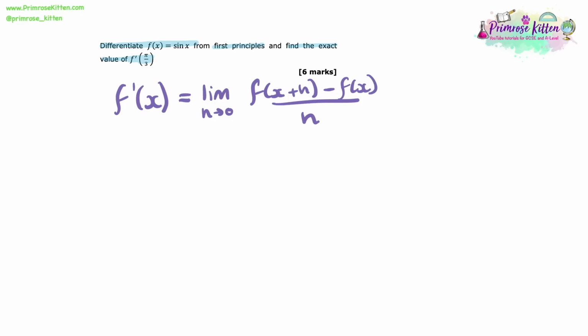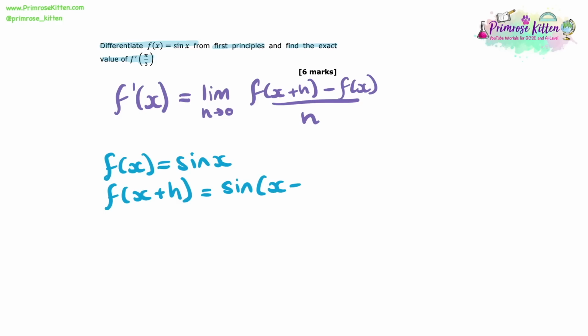And what I always like to do is not rush into this. I like to start off by writing down f(x) = sin x. So I'm just going to write that down there. And f(x + h), to get that I now just need to replace the x with x + h. So I get sin(x + h).